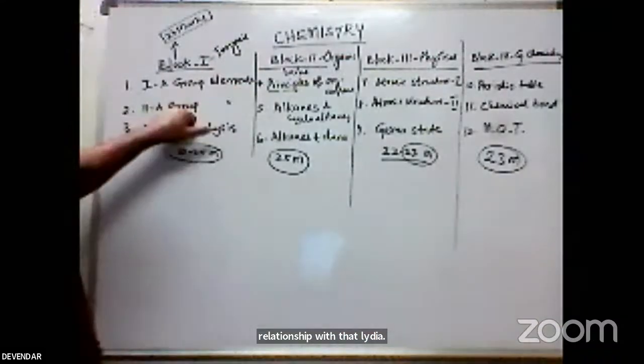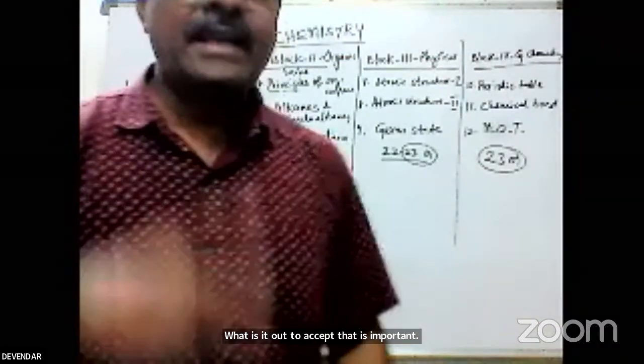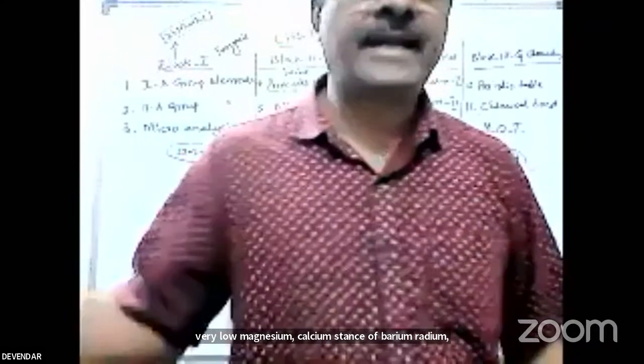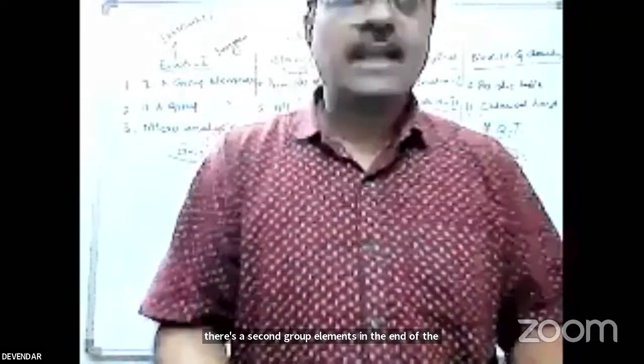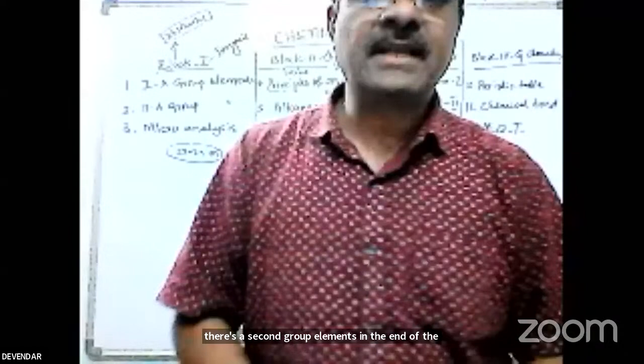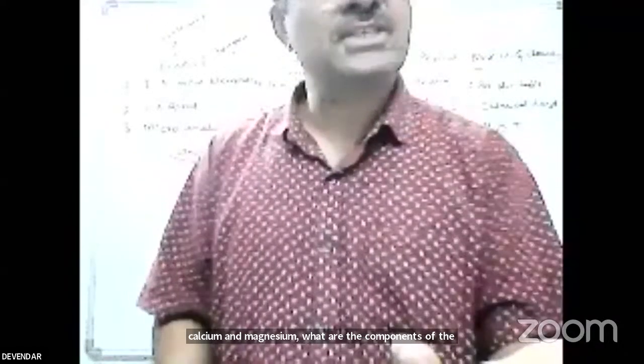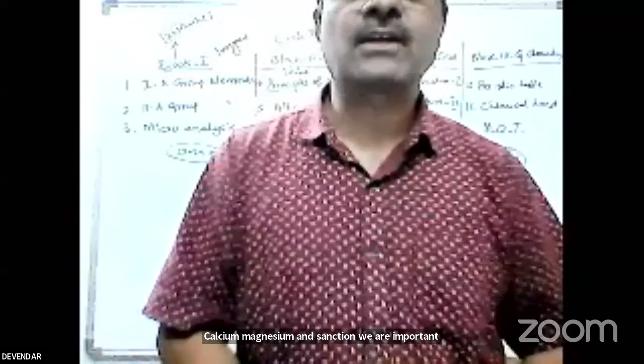We have beryllium, magnesium, calcium, strontium, barium, radium. There are second group elements. In that, the important minerals of calcium and magnesium. What are the compounds of calcium, magnesium, and strontium? These are the important compounds that you have to learn in the second group.